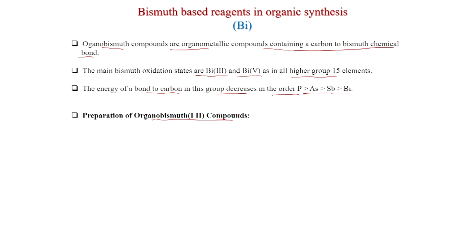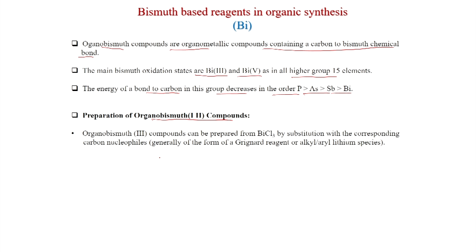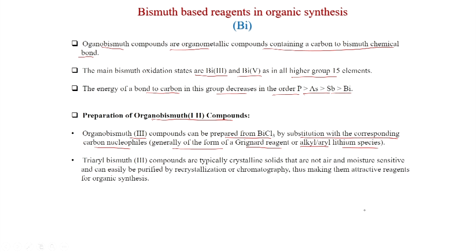Preparation of organobismuth compounds, first the 3 compounds. Organobismuth 3 compounds can be prepared from bismuth trichloride by substitution with the corresponding carbon nucleophiles, generally in the form of a Grignard reagent or alkyl aryl lithium species. Triaryl bismuth 3 compounds are typically crystalline solids that are not air and moisture sensitive and can easily be purified by recrystallization or chromatography, thus making them attractive reagents for organic synthesis.